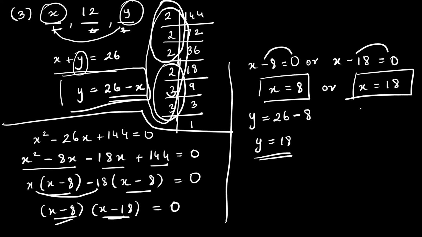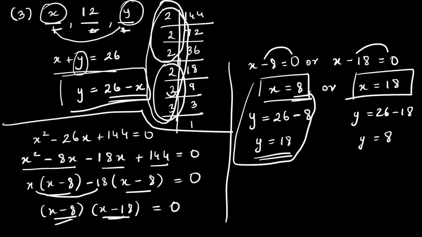And if x is 18, then I'll get y is equal to 26 minus 18, where I'll get the answer as 8. So these are the pair of answers we are getting. See, if x is 8, y is 18. If x is 18, then y is 8. Basically, can I say the remaining two numbers are 8 and 18? Write in any order, but the remaining two numbers are 8 and 18.